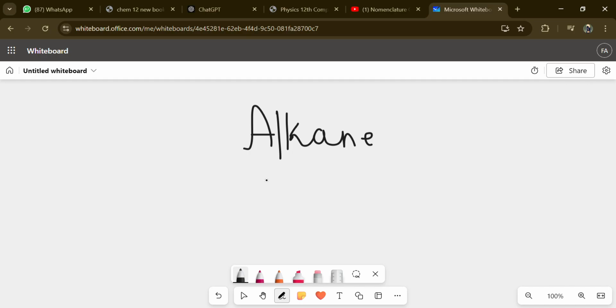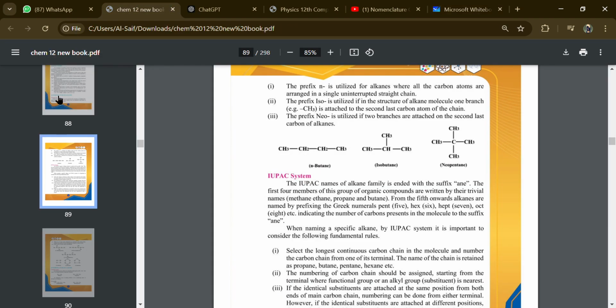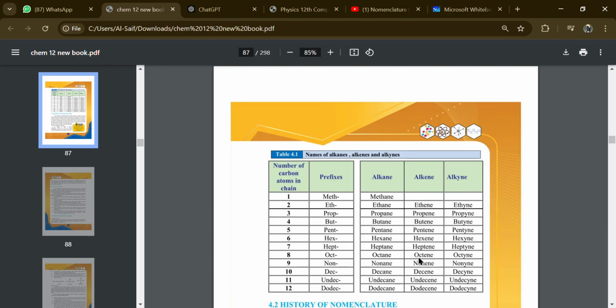First, what is alkane? Alkane is a compound that contains single bonding of the carbon compounds, the hydrocarbons. Now, when you are talking about single bonded hydrocarbons, you must know about the homologous series, the methane, ethane, and if you haven't known about it, there is a table on this page.